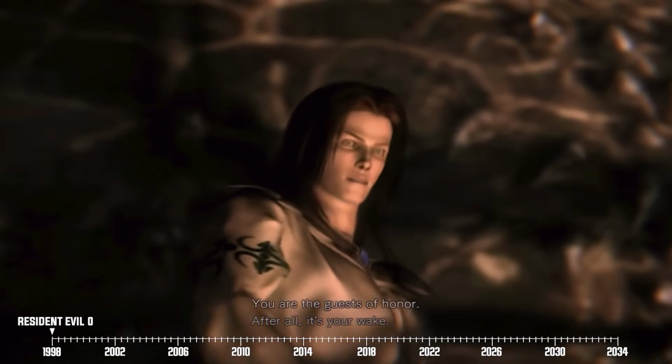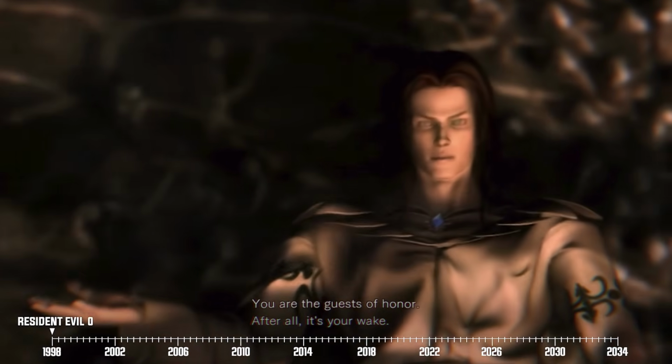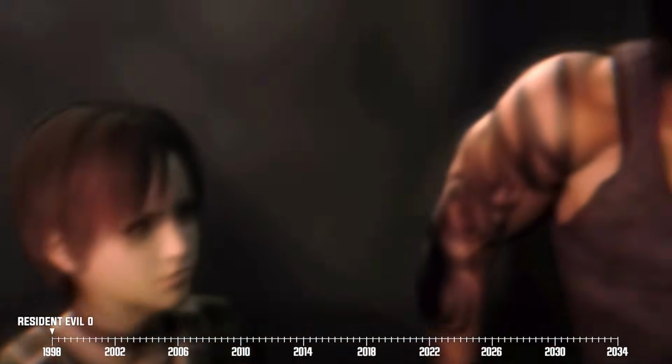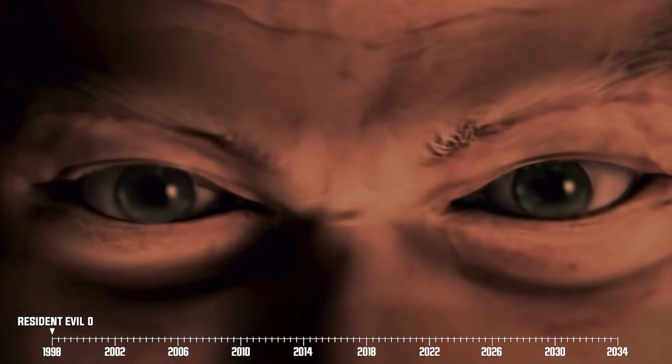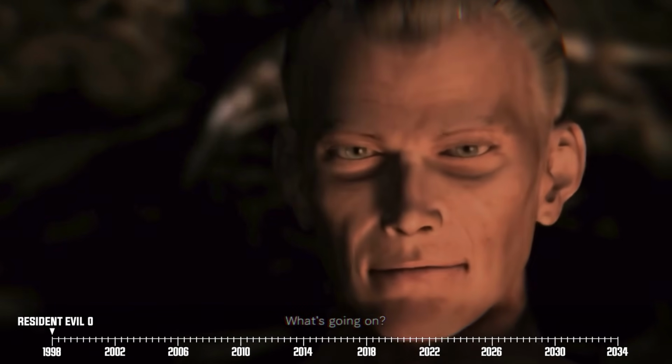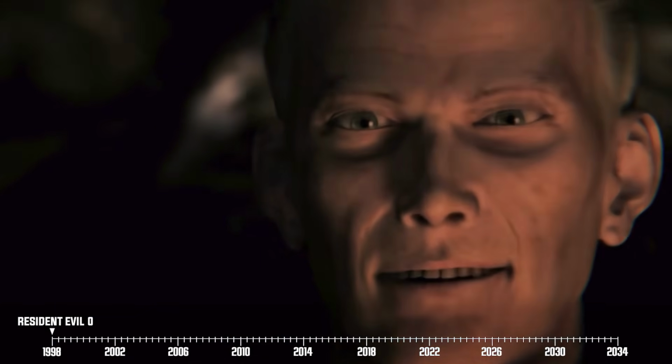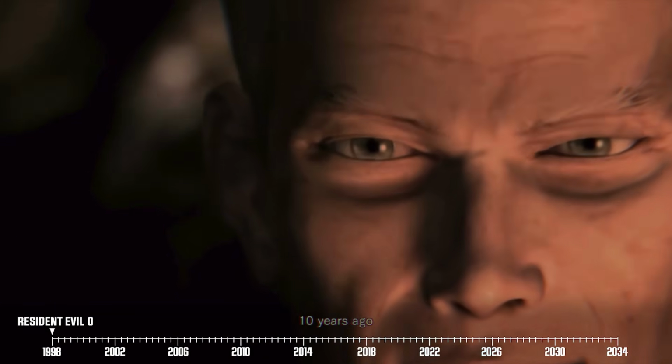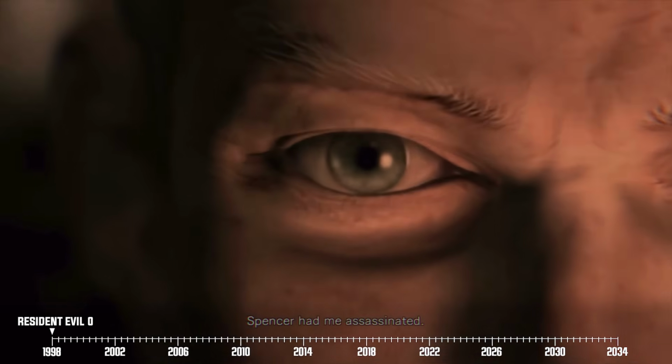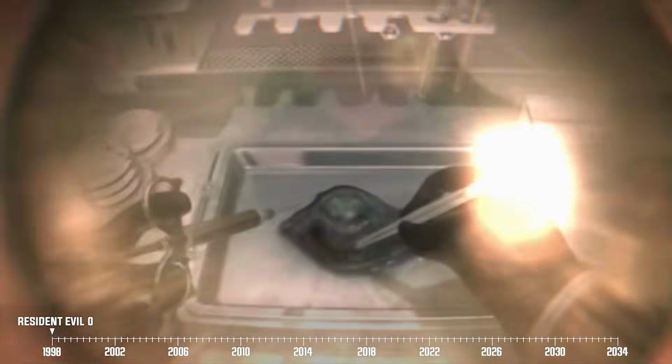From there, Billy and Rebecca continue their journey to look for the mysterious man they encountered earlier. Resident Evil Zero's story climaxes when Rebecca and Billy finally learn about the origins of the mysterious man from earlier. Turns out that this dude happens to be a progenitor virus creature known as the Queen Leech. It also happens that the Queen Leech was the final experiment that James Marcus created before his untimely demise.